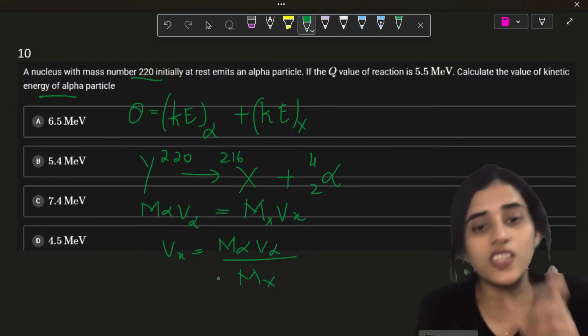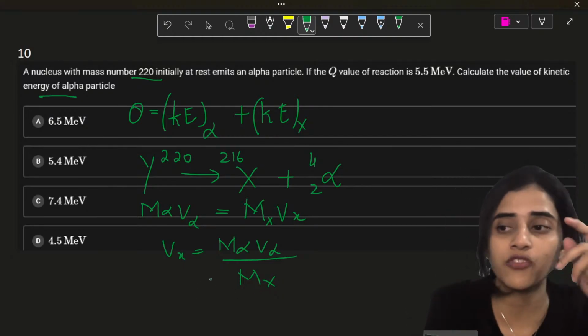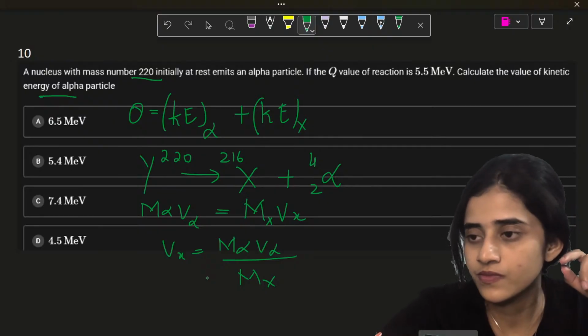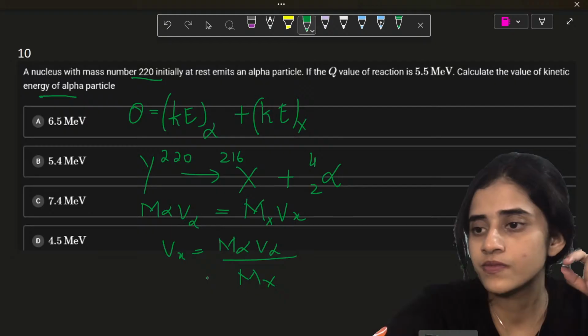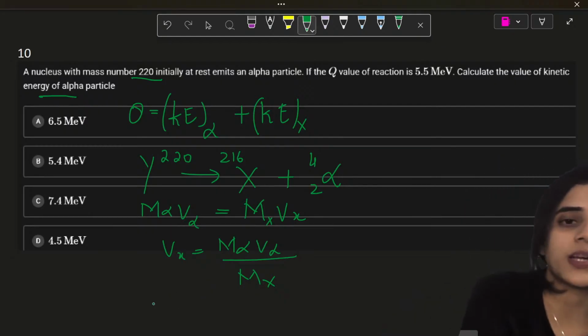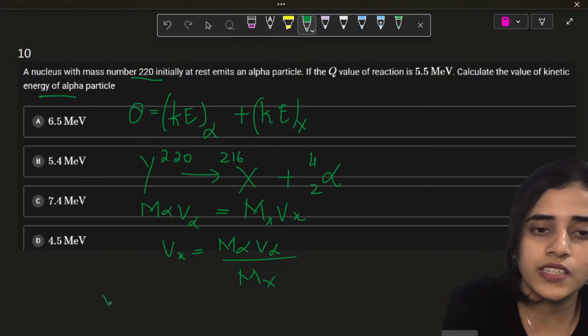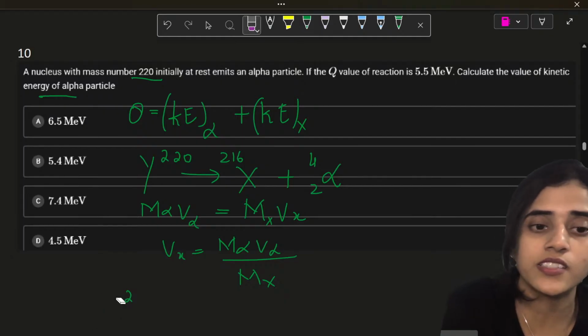Now this vx, I will substitute it in the formula for kinetic energy. Kinetic energy is half mv square.